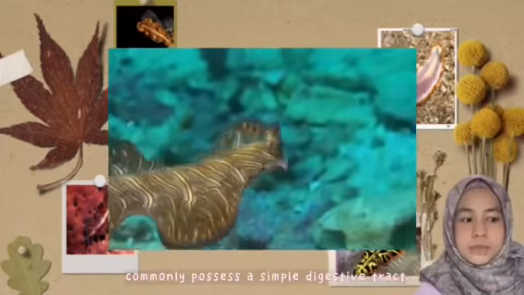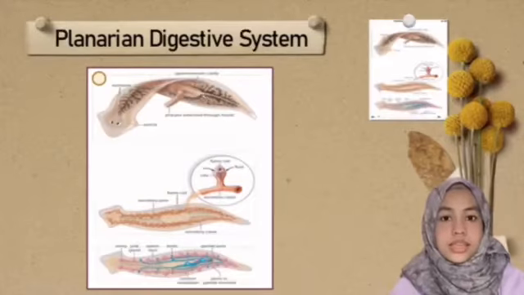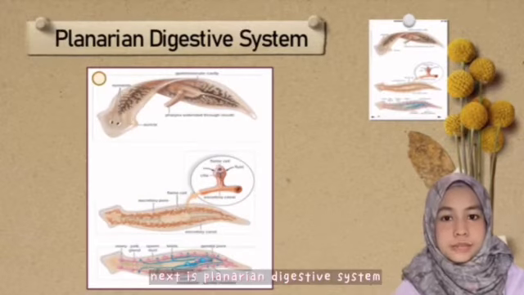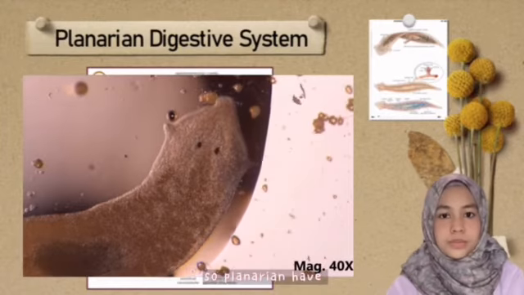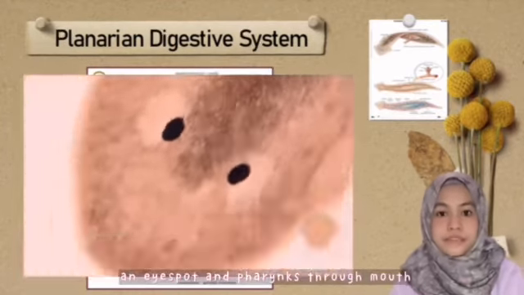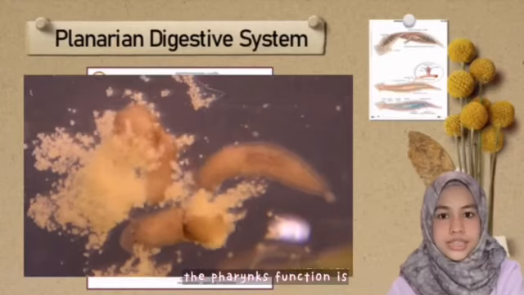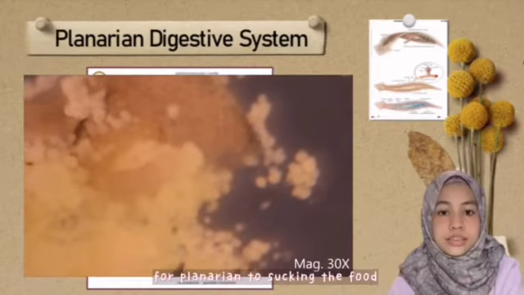Commonly possess a simple digestive tract only. Next is the Spiralian digestive system. So let's see this video to look at more details and be clearer. So Spiralians have an eye spot and a pharynx through the mouth. The pharynx function is for the Spiralian to suck the food.